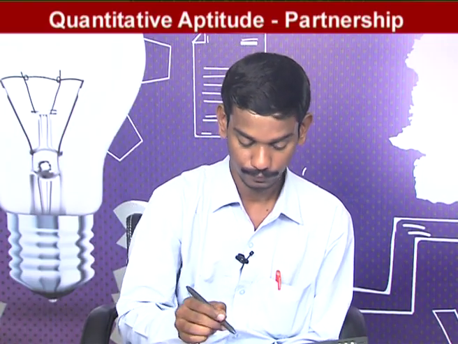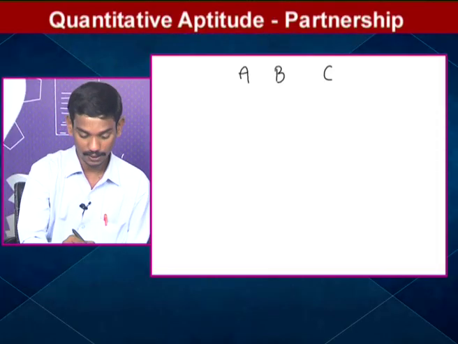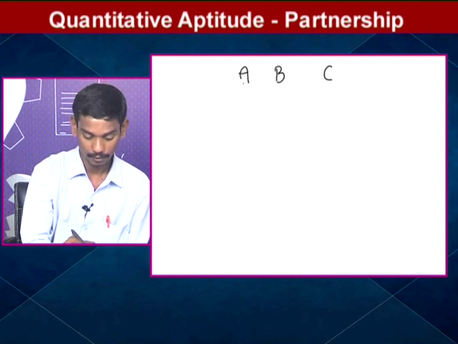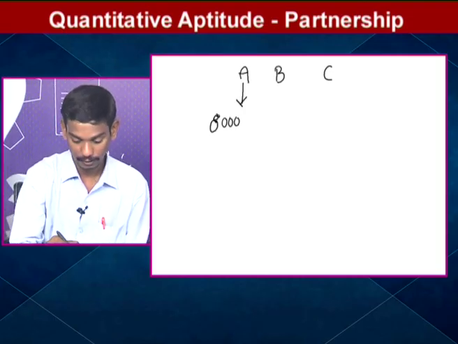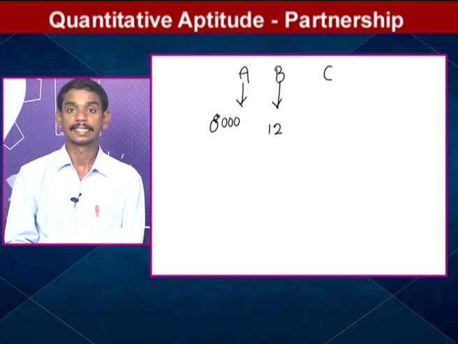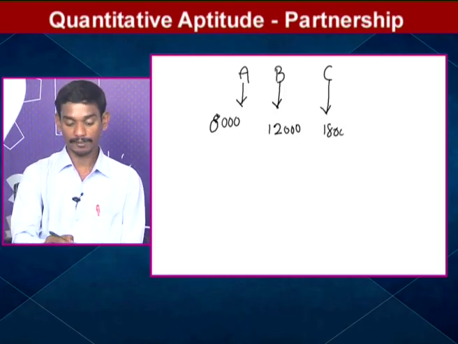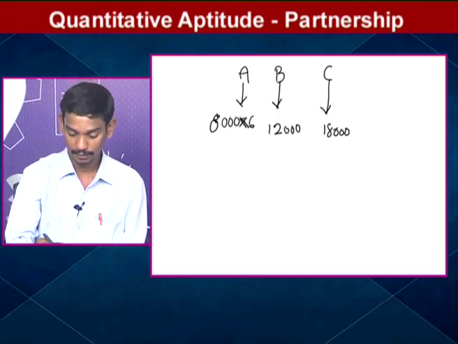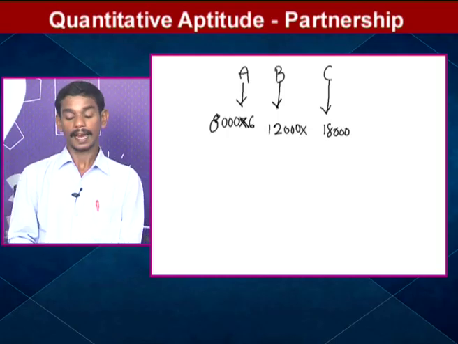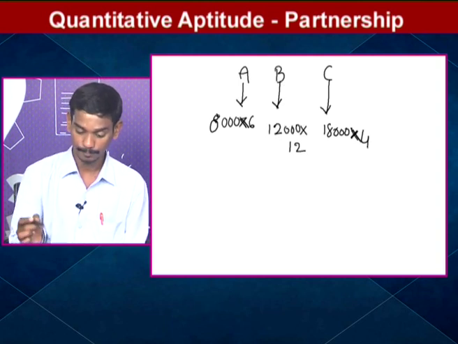See, in this question, 3 partners are there: A, B, C. A invested how much? 8,000. Similarly, B invested how much? 12,000. C invested 18,000. And A invested for how many months? 6 months. B invested for how many months? 12 months. And C invested for 4 months. What is the ratio of these three persons?